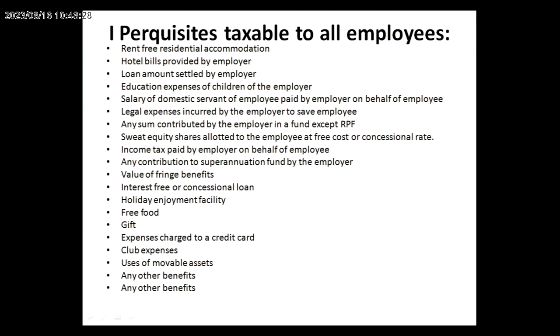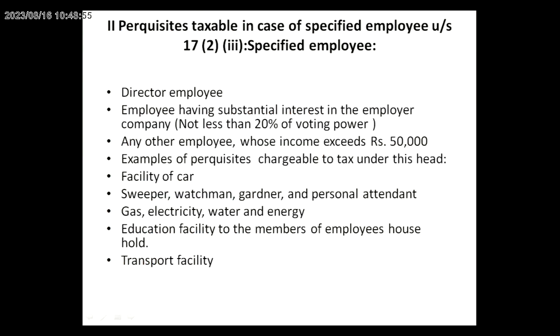Taxable perquisites. These are the items taxable to all types of employees: free accommodation, hotel bills, loan amount, education expenses, domestic servant salary, electric bill paid by the employer, gift received by the employee, club expenses, any other benefits. So these are the items. These are the perquisites taxable to all employees.